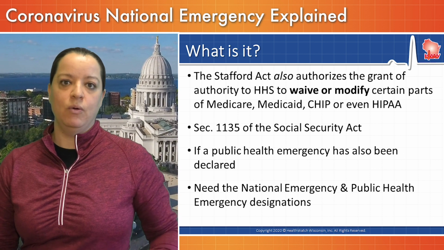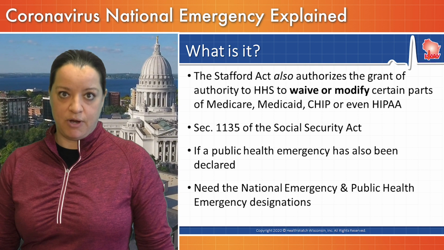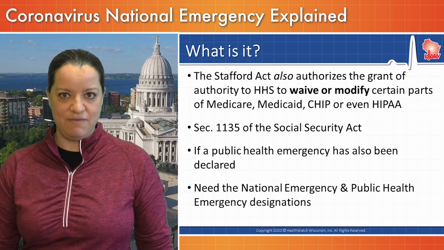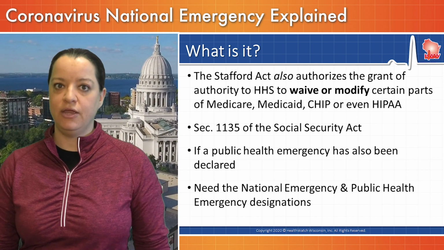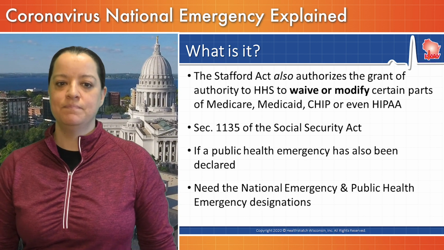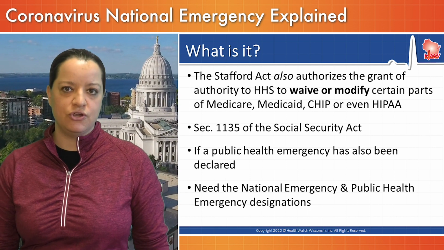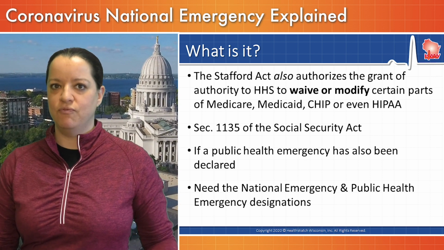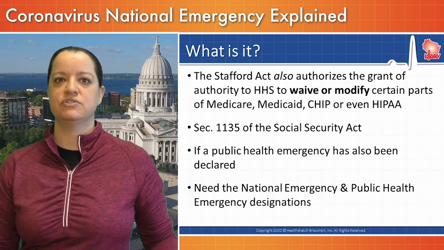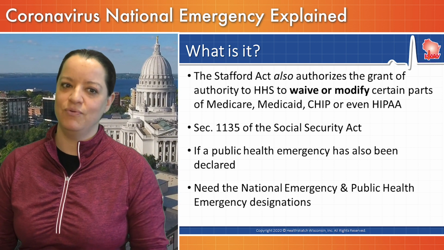Let's talk a little bit more about what the Stafford Act could do. It can authorize the grant of authority of the U.S. Department of Health and Human Services to waive or modify certain parts of Medicare, Medicaid, the Children's Health Insurance Program, and even HIPAA. This is authority that is granted through Section 1135 of the Social Security Act. We've talked about waivers before, but it's almost always been Medicaid waivers that are Section 1115 waivers. This is Section 1135 waivers.